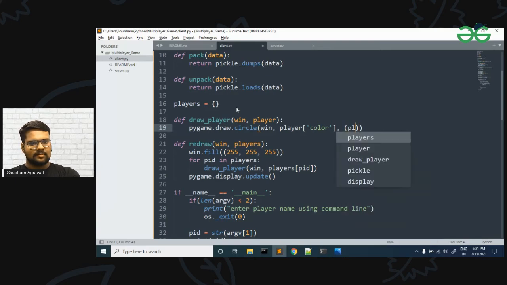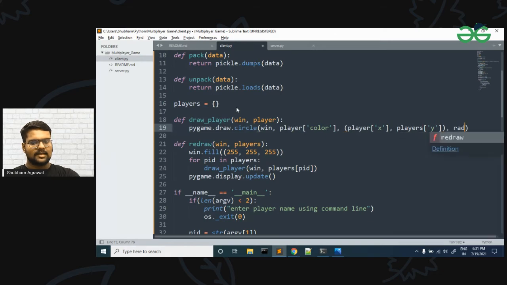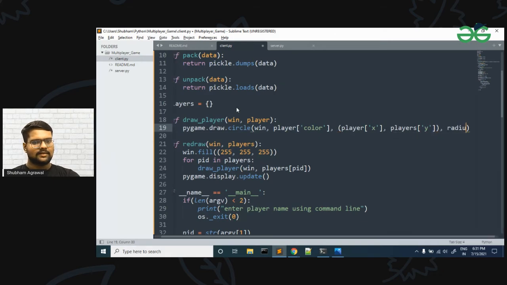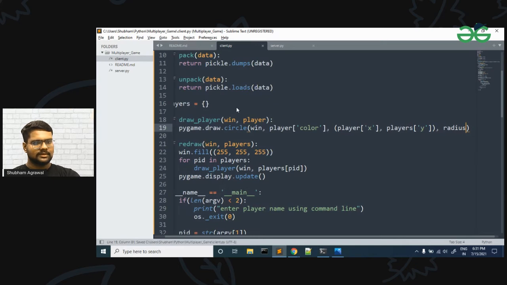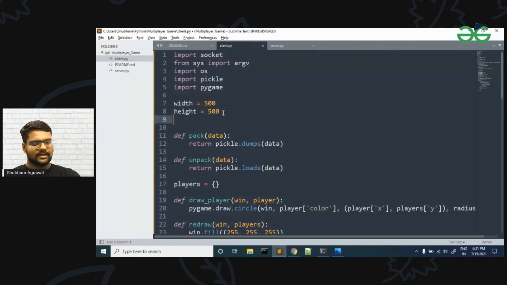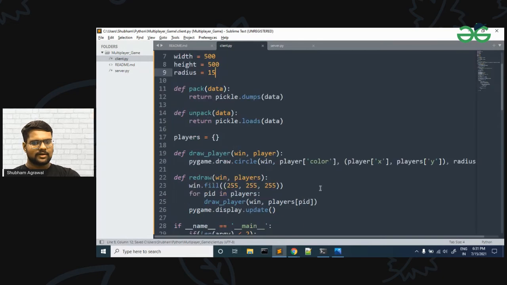So it will be player x, and then we have player y. This will be the center, and then we have to pass the radius, and let it be radius. I will define this radius above, with height. This radius would be, let's say, 15. So it will draw a circle for our player.